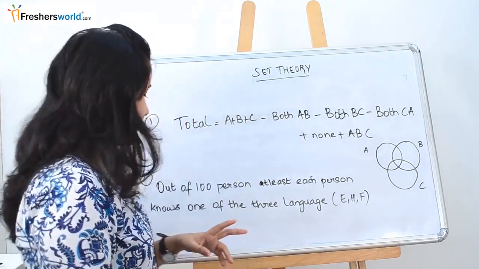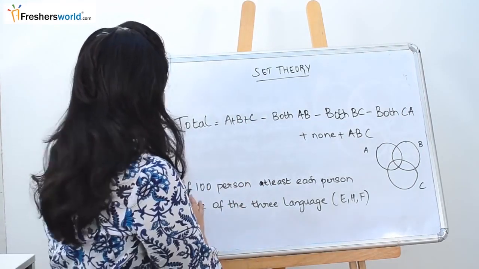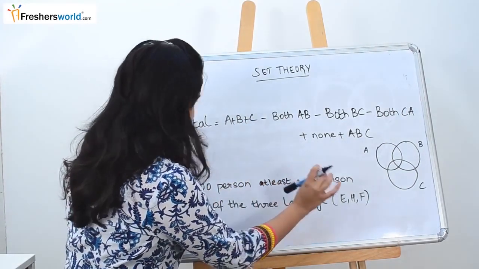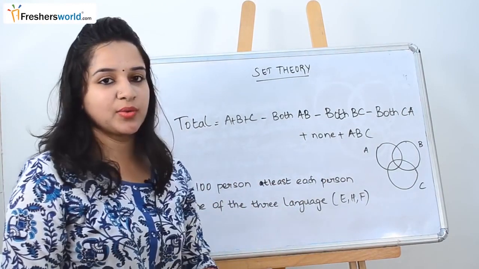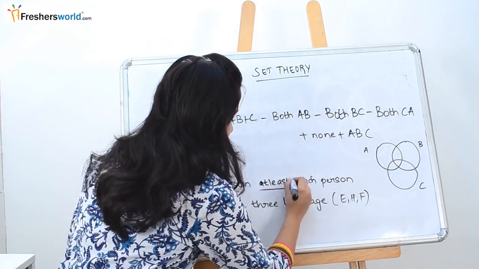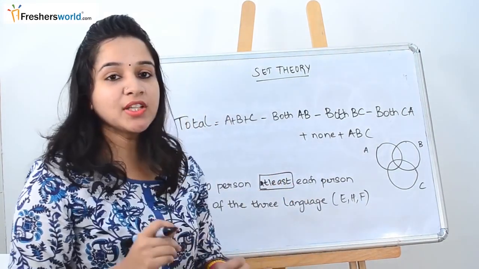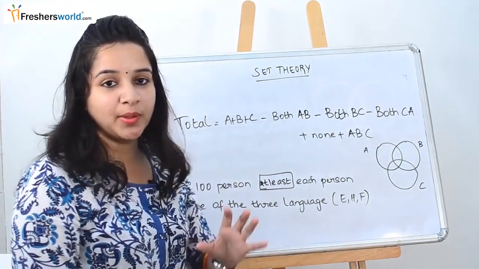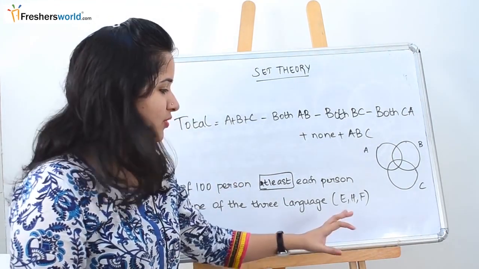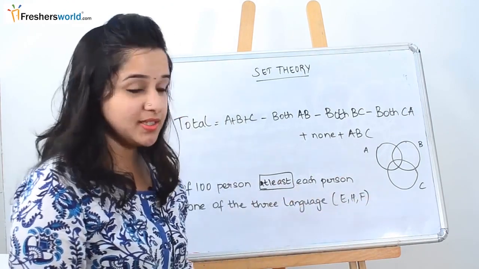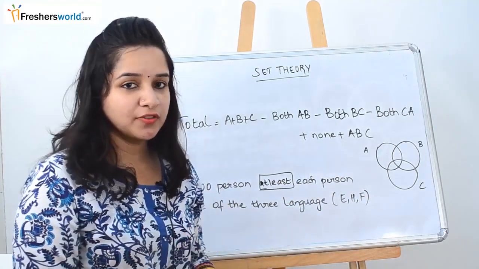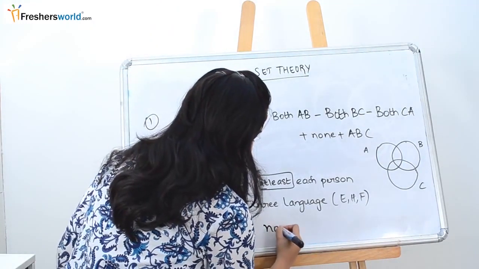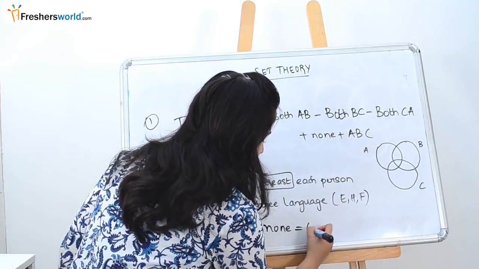The second tip is that, let's take this question. Out of 100%, at least each person knows one of the 3 languages. When you find the words "at least" in your question, as we know, at least means minimum to maximum. So at least one person, minimum one person, knows a language, which means people who don't know any of the languages is nothing but 0. So people who know none of the languages is 0.